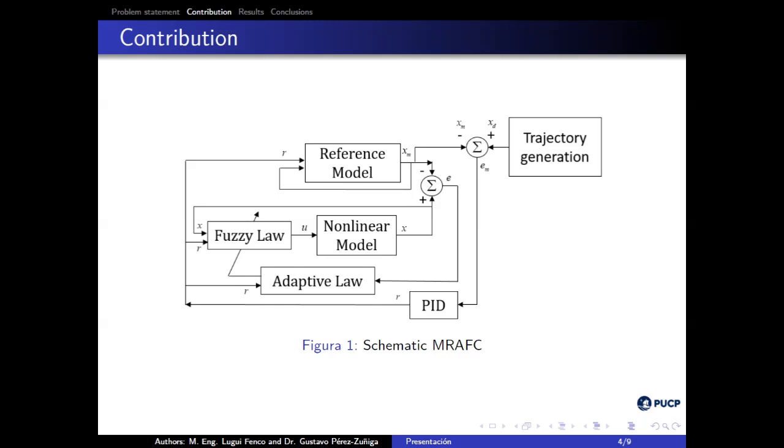The parameters K and J resulting from the adaptive law directly modify the fuzzy law, whose output vector U acts directly on the nonlinear model of the AUV, resulting in convergence in the desired trajectory. However, the tracking performed by the AUV generates a steady-state error due to the linearization of the system, which can be compensated by a PID control, as shown in Figure 1.